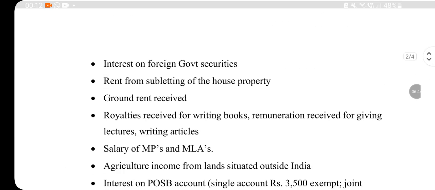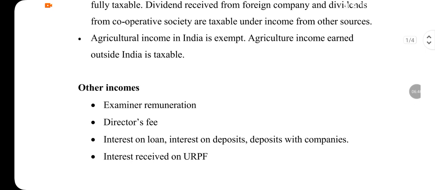So we studied various examples of incomes that are not taxable, and various examples for income from other sources which should be taxed under the head income from other sources.